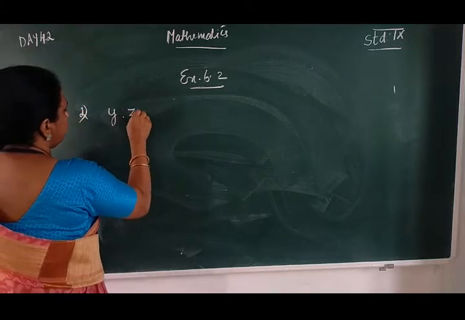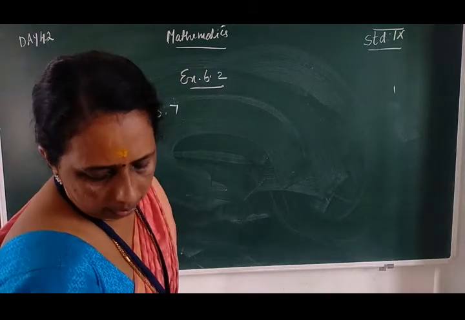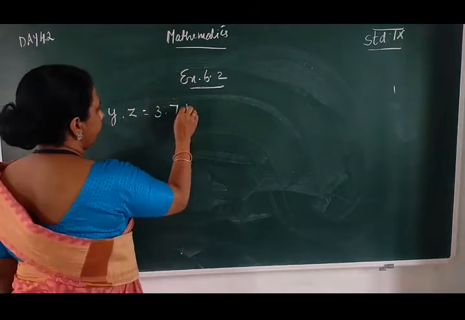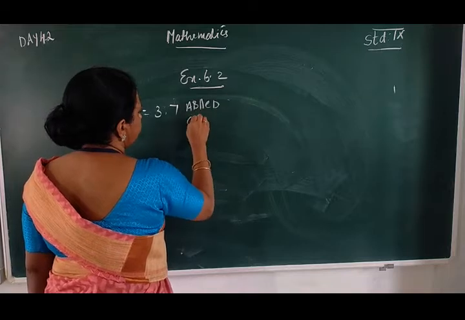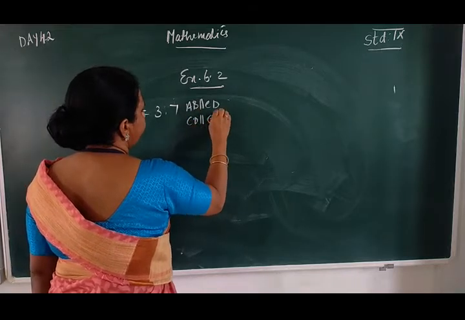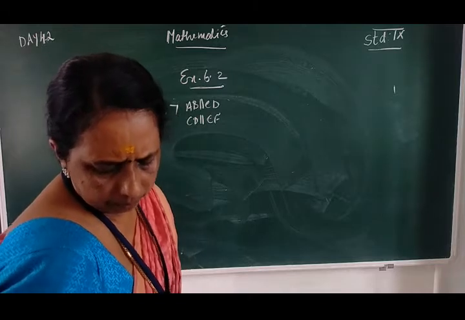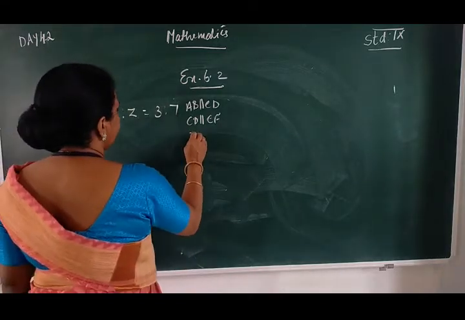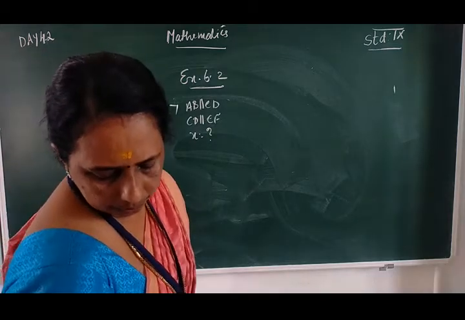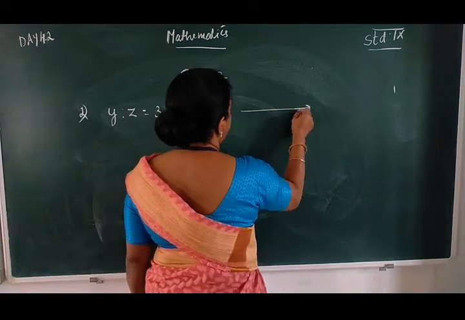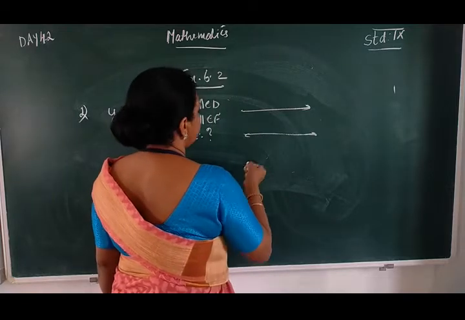Find X. The figure is given with AB, CD, EF.